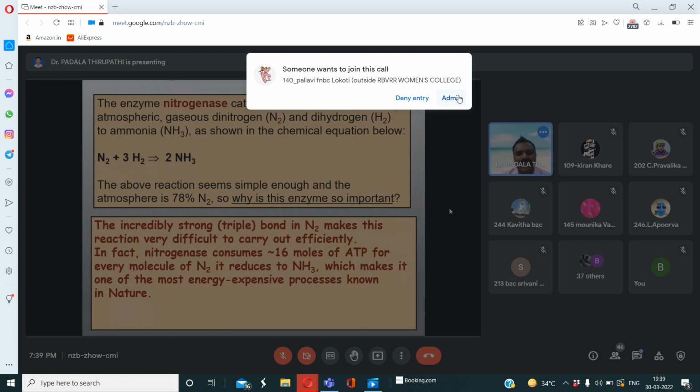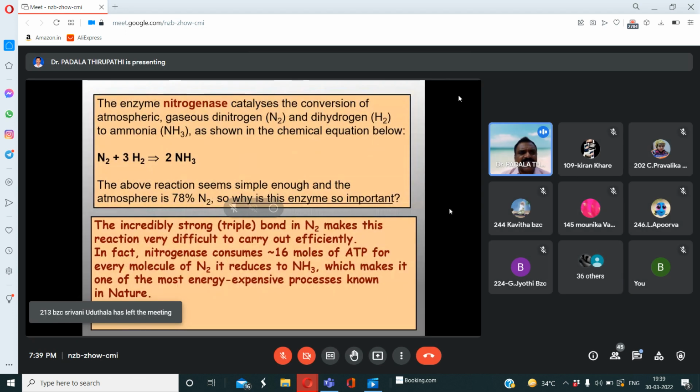And another important slide. This slide is visible. The enzyme nitrogenase catalyzes the conversion of atmospheric gas into ammonia. See here, this is nitrogen and this is hydrogen. So nitrogen and hydrogen both are associated to produce 2 moles of ammonia. Here, 2 moles of ammonia is visible.